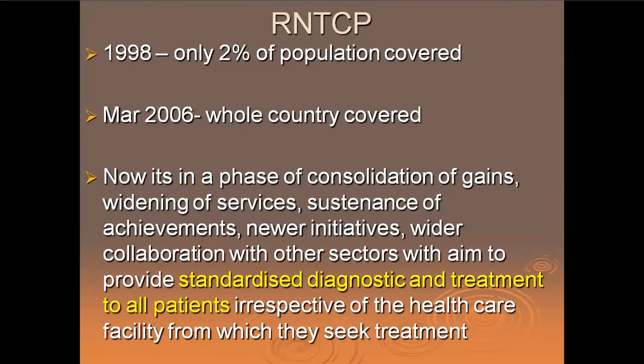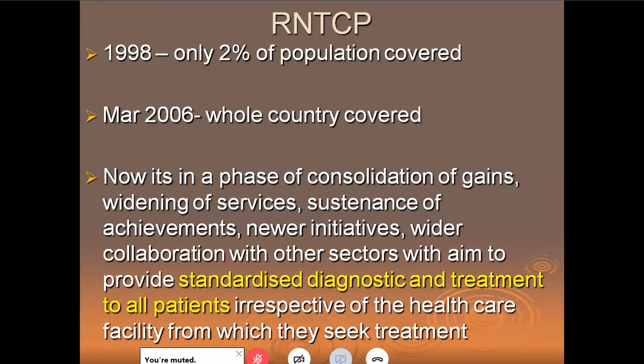Well, the program was implemented in 1993, and after 5 years, in 1998, there was a review and people found that, because of people like us who are lackadaisical healthcare workers, only 2% of the population was covered. In March 2006, after a solid, what we call in colloquial language, bamboo from the government, the healthcare workers started implementing the program. And by March 2016, the whole country was covered.